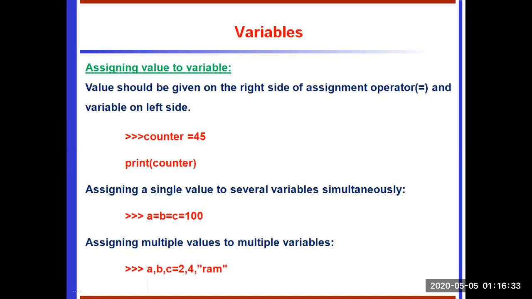Here, in the declaration of a variable, there is no need to specify the data type. In Python, the variable automatically takes the data type. Here we simply declared a, b, c. Based on the value, the type is taken. Here a and b are integer type. c automatically takes string type.